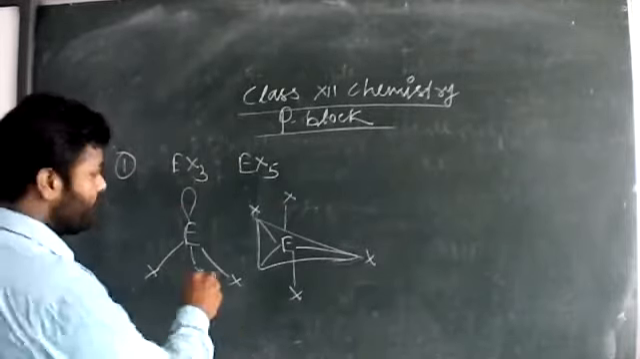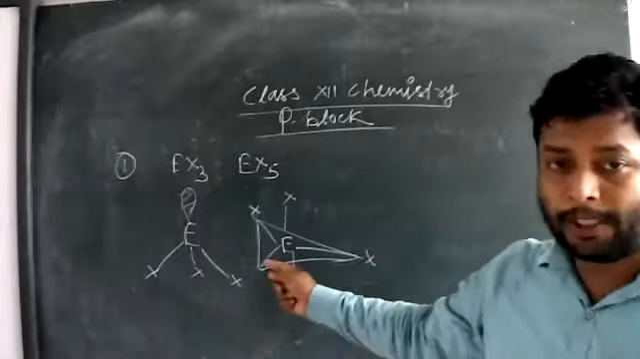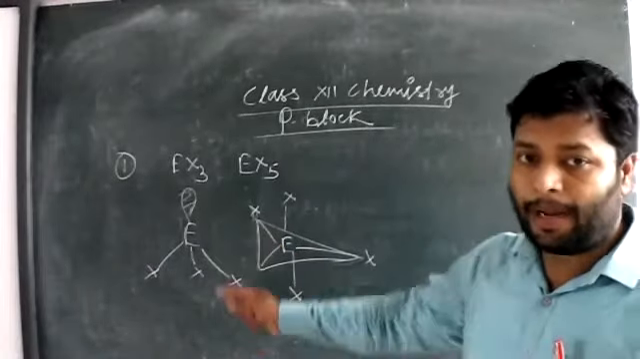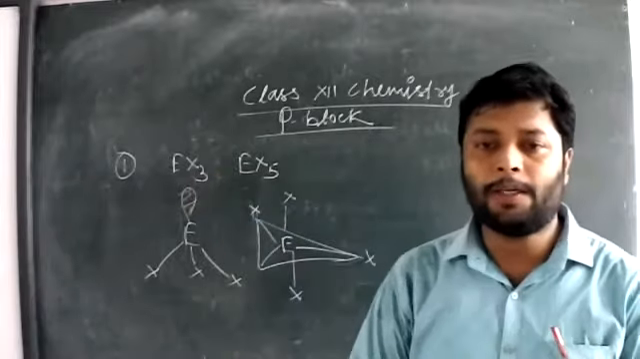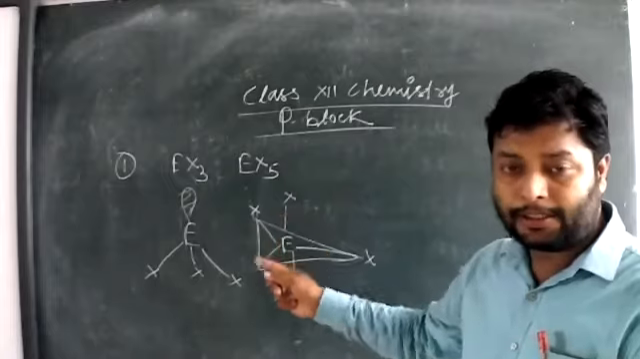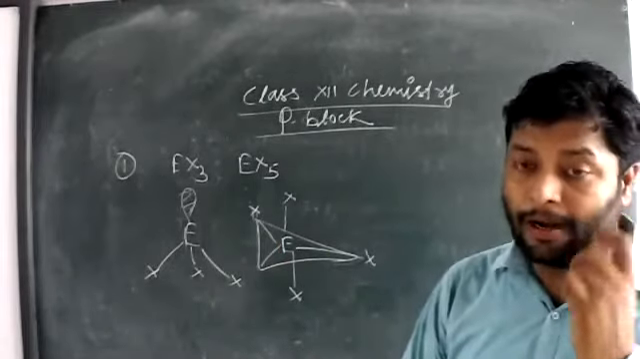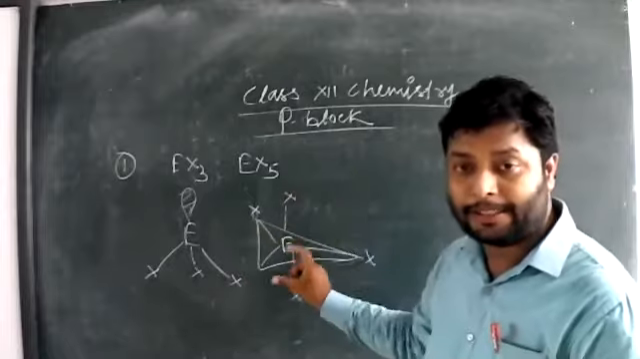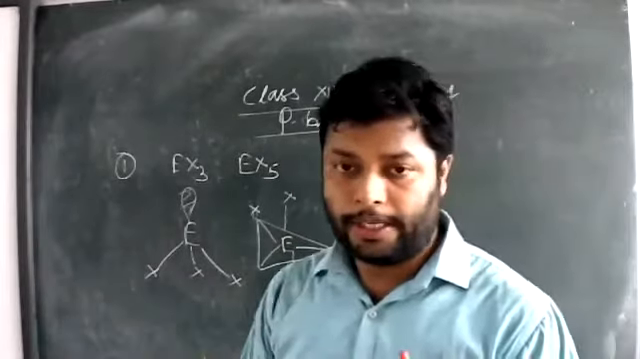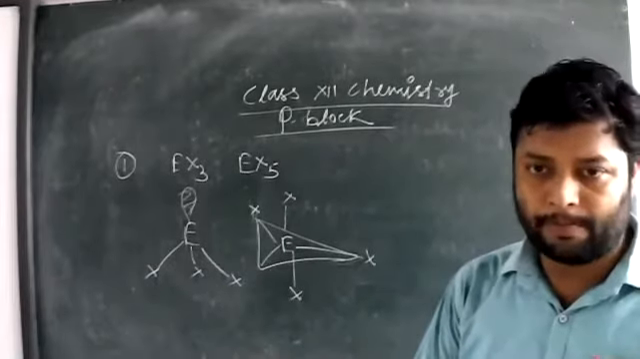With the general structure, you can see in trihalides, the structure is similar to the structure of ammonia. That is called pyramidal structure, with one lone pair on the central element. And in pentahalides, the structure is trigonal bipyramidal. All 5 valencies are satisfied here. Except nitrogen, other elements can form pentahalides.